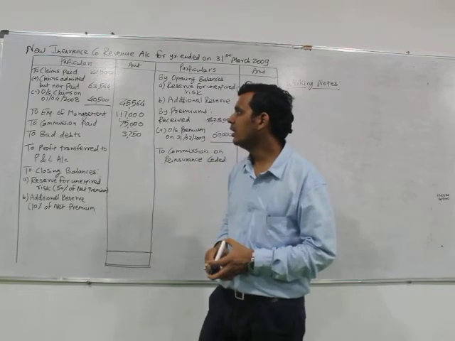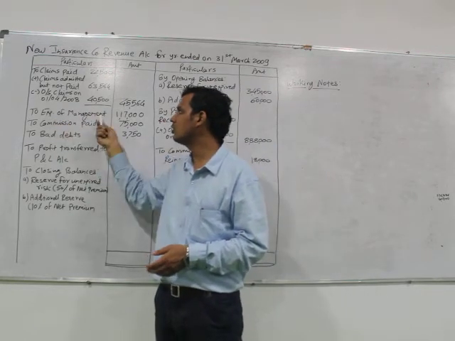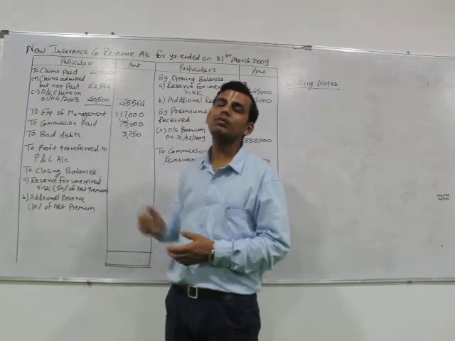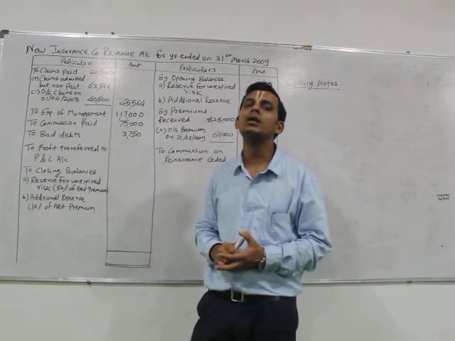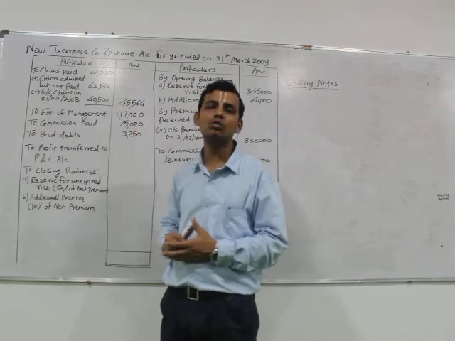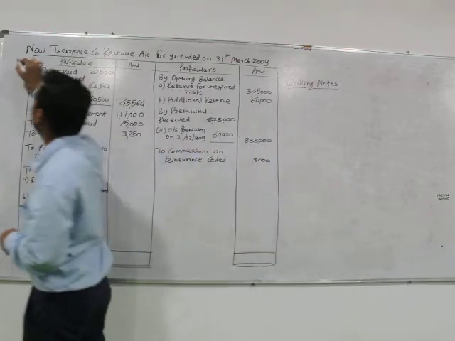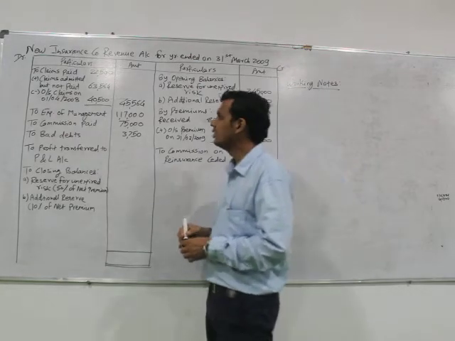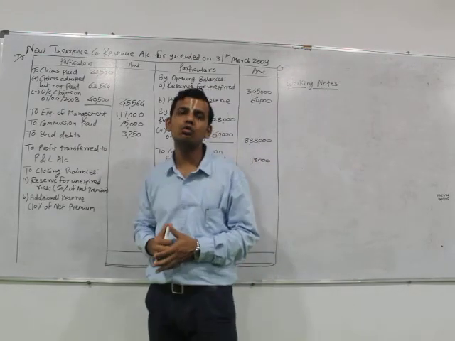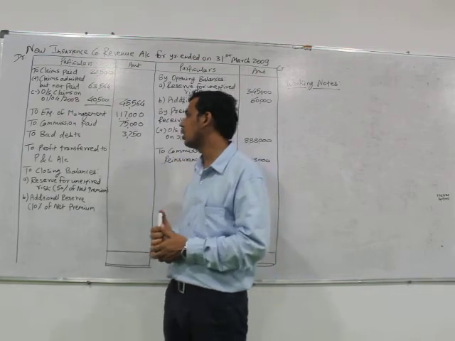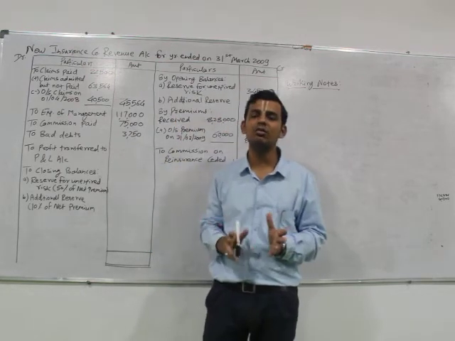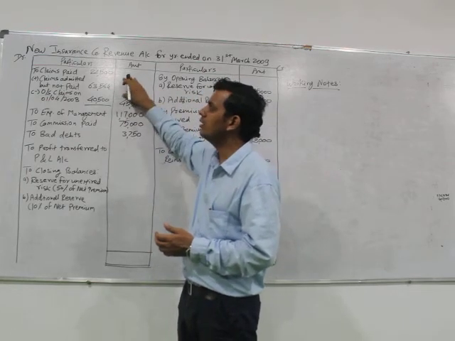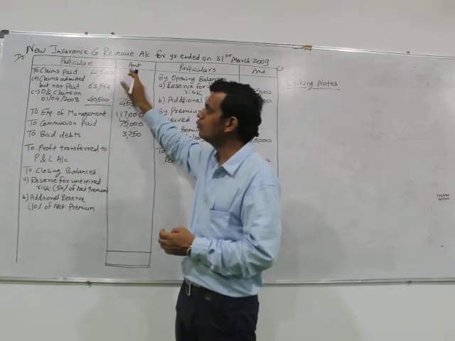Next thing on the debit side, we have expenses of management 1,17,000, which is directly taken. Then the commission paid by the insurance company to its agents amounted to rupees 75,000, as it was an expenditure, hence it has been taken into the debit side of our revenue account. Then there are certain bad debts, amounting to rupees 3,750, which is again taken into account. These are altogether the expenses which are given in the question, hence we have taken all these expenses. The only key component on the debit side is for the claims.